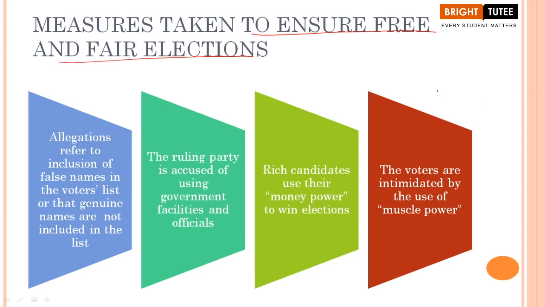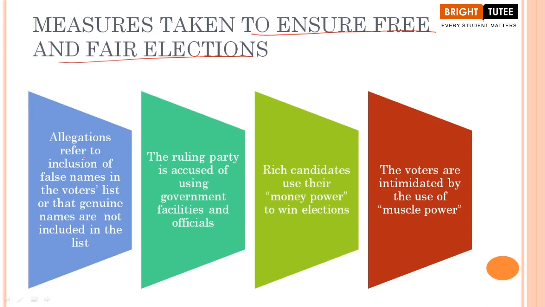At first we are going to talk about the allegations made by the opposition parties, the ruling parties and so on. When the elections are over, basically what happens? The political parties who were contesting in elections tend to make allegations. Now, what are these allegations? There is a new term that you will learn here, that is rigging. So, let us talk about the allegations that you will find in newspapers and can watch on TV once the elections are over.